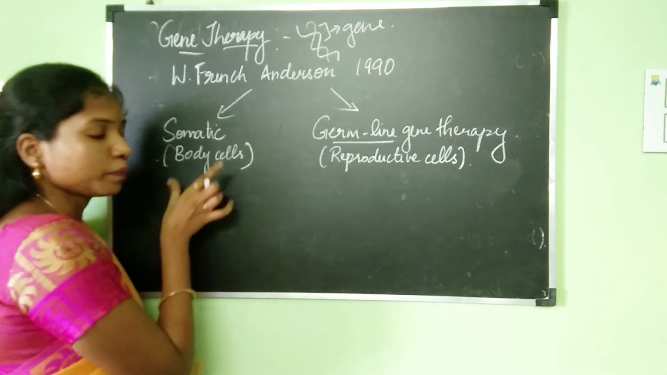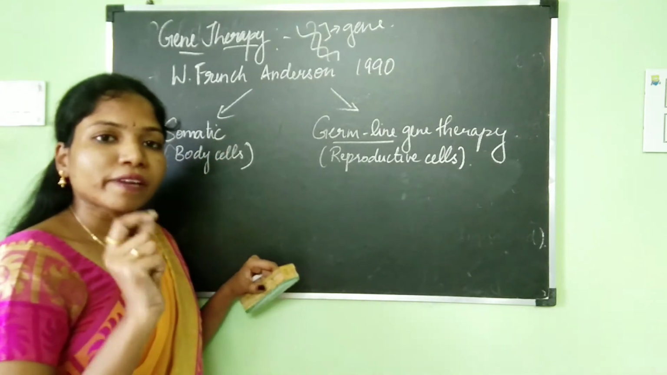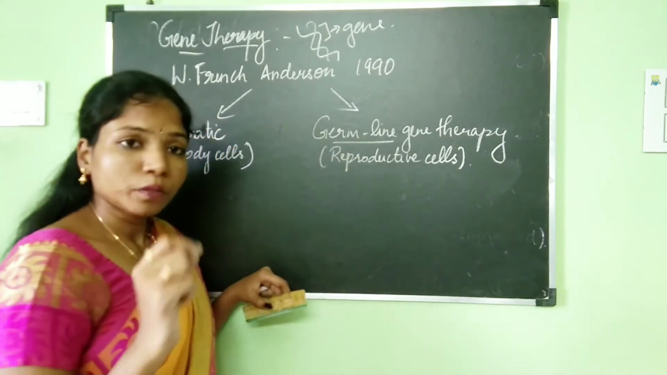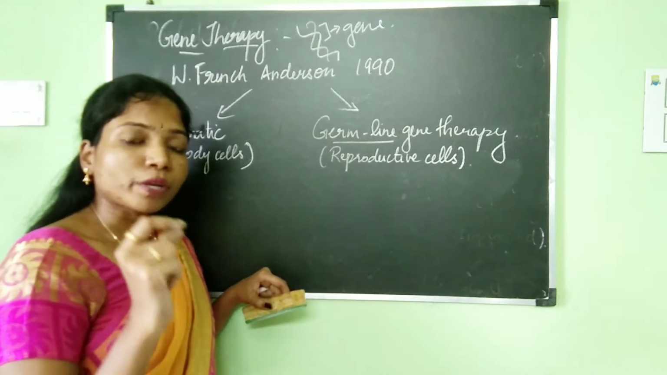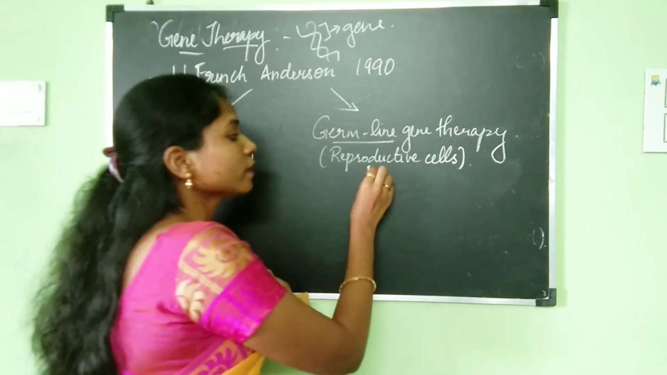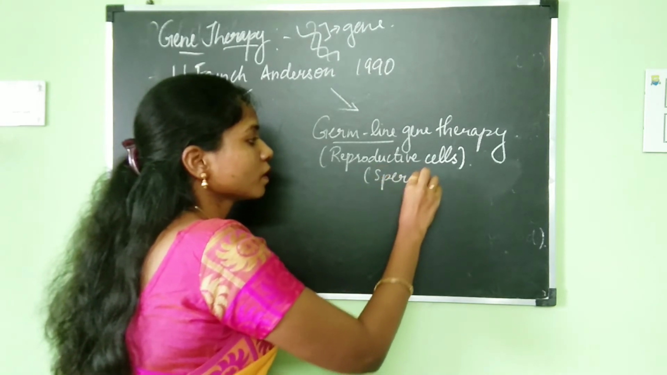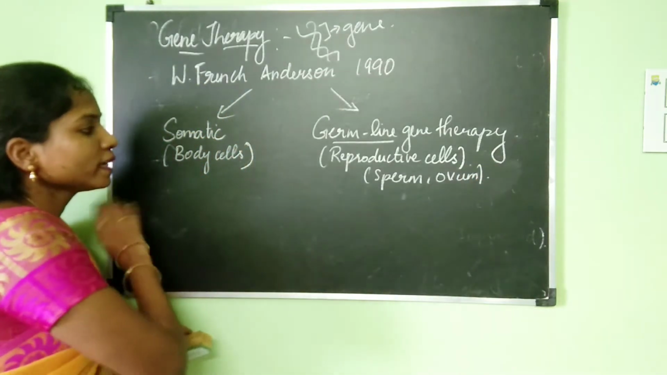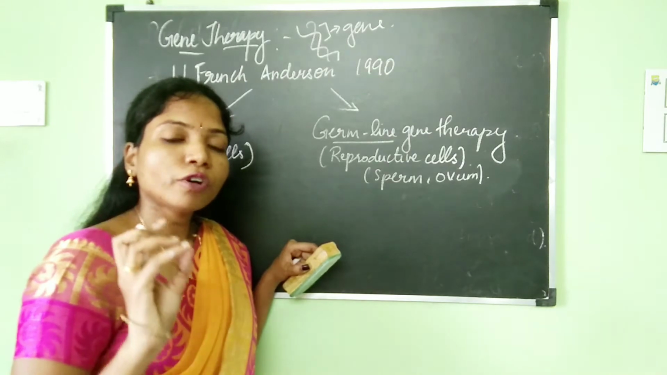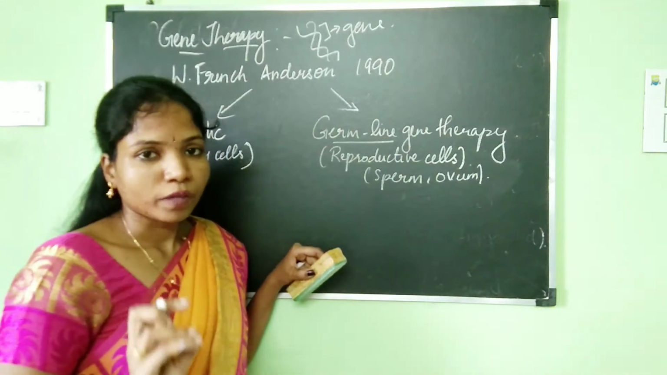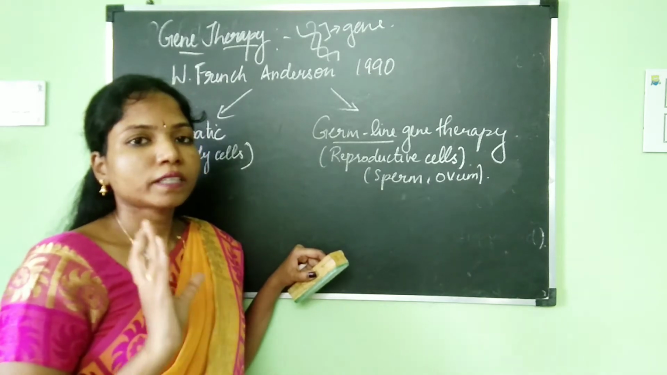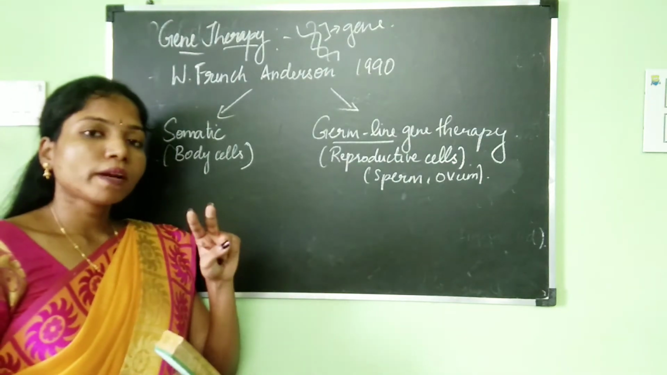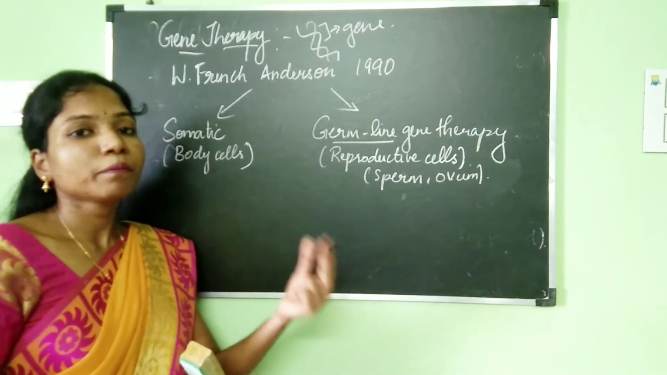Somatic gene therapy deals with changing the defective genes present in our body cells, and germline gene therapy deals with changing the defective genes present in the reproductive cells, that is, the sperm and the ovum. Now, if there is a defect in a gene in the somatic cell of a person, the defective gene can be replaced with a functional one.